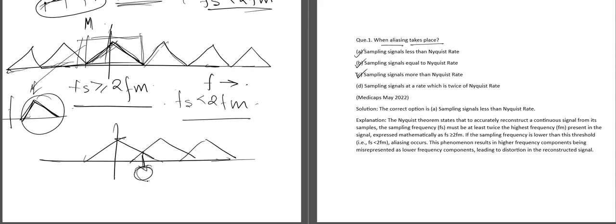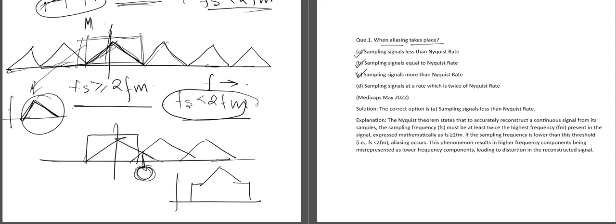So if we pass this portion through a low pass filter, we will get this kind of spectrum, which is not our required spectrum. So this is the aliasing phenomenon, and it only occurs when fs is less than 2 fm, where fs is the sampling rate and fm is the message signal frequency, or we can say the Nyquist rate.